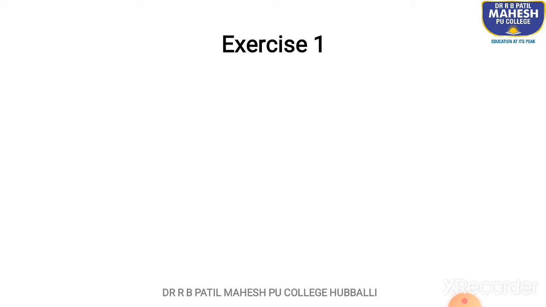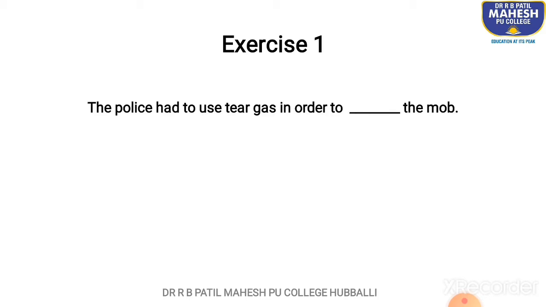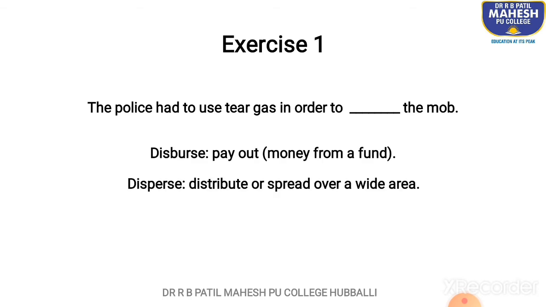So, the first exercise, the first sentence there is, the police had to use tear gas in order to dash the mob. The words are disperse and disperse. You have to use the appropriate word in the blank.